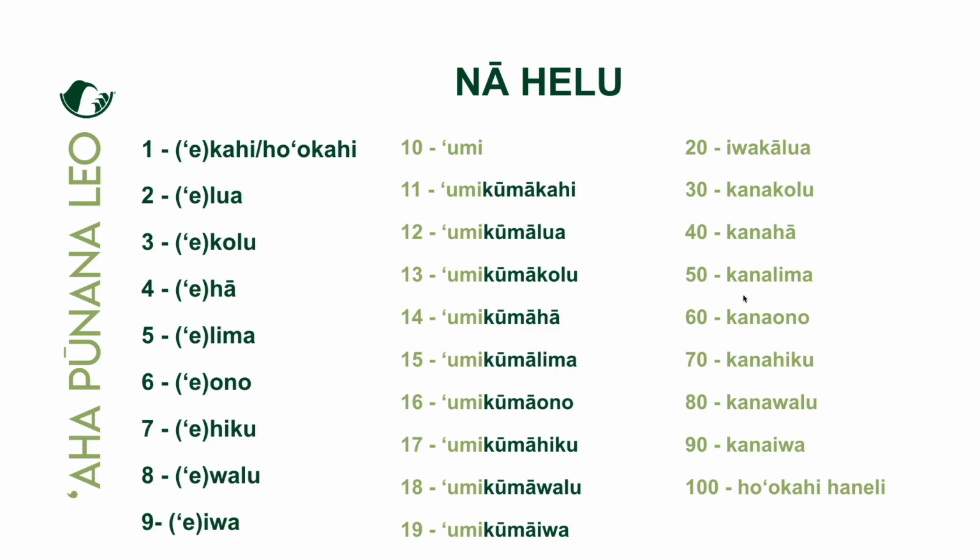And then we get up to kanalima, right? Kanalima kūmākahi, kanalima kūmālua, kanalima kūmākolu, kūmāhā, pēlā aku. We get up to the kanaiwa, yeah. Kanaiwa kūmālima, kūmāono, kūmāhiku, kūmāwalu, kūmāiwa, hoʻokahi haneli. And we could go on and on, yeah. But if we can count to 100, we're good, we mākaukau.